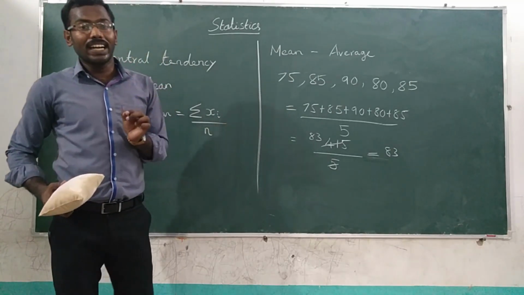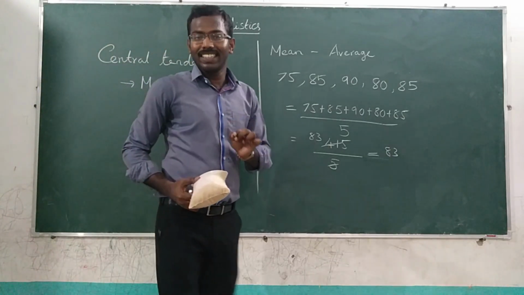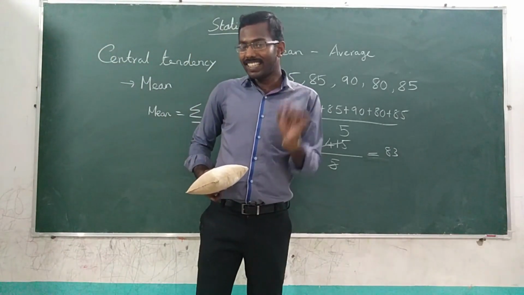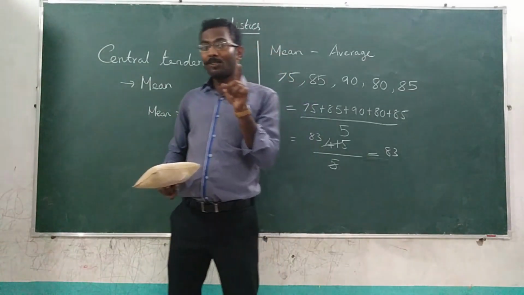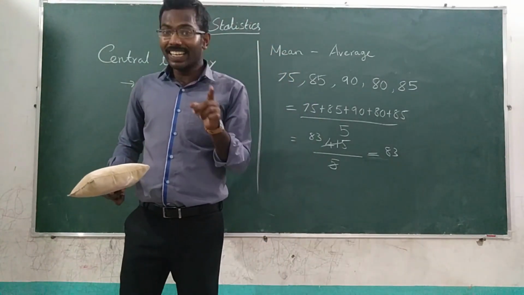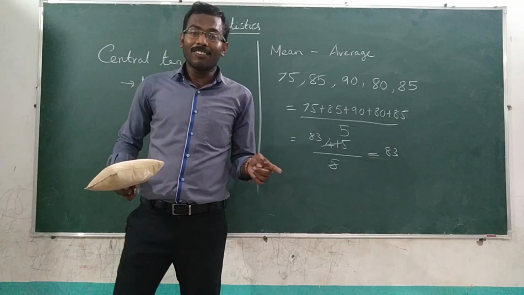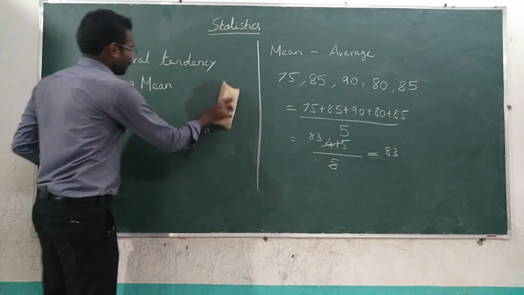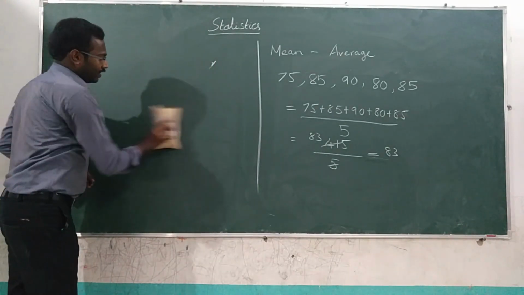But in 9th standard, we have studied about a particular thing called as frequency distribution. I hope you remember that. Do you remember the term frequency distribution? Okay, I just want to recollect that.